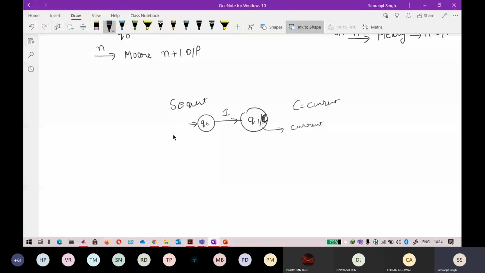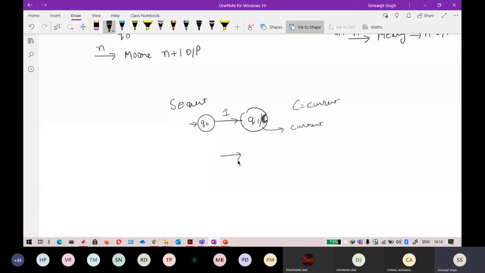So these types of circuit diagrams can be done with the help of these Moore and Mealy machines. There are other examples also, if you just want to output something out of it. A classic example is when you are talking to customer care.